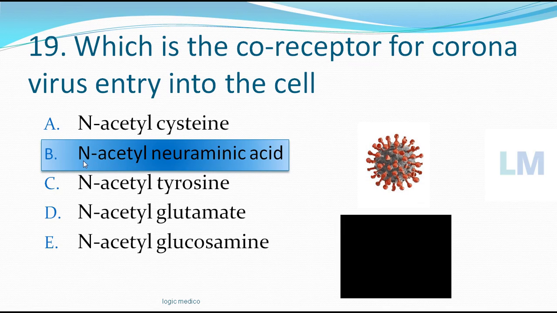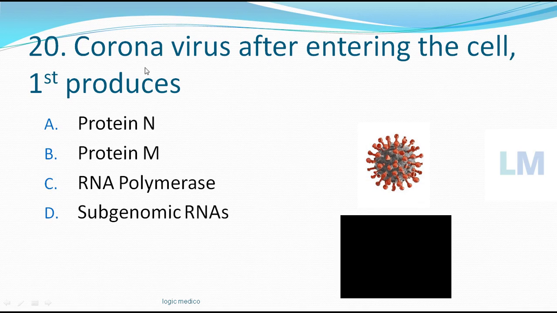How to remember? Short form NaNA. NaNA. The child is 6 months old, now it will call by bisyllable word like this. Na, meaning in South Indian language it means father, but just to remember, na. N-acetyl neuraminic acid is a co-receptor for the entry of coronavirus into the host cell. Coronavirus, after entering the cell, first produces, options are protein N, protein M, RNA polymerase, subgenomic RNAs.